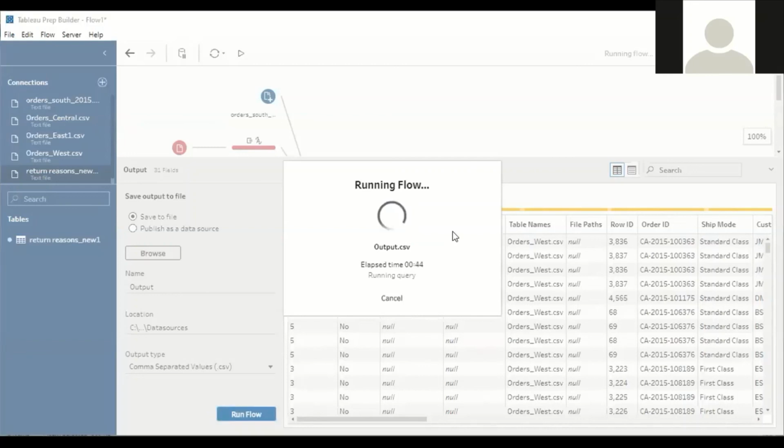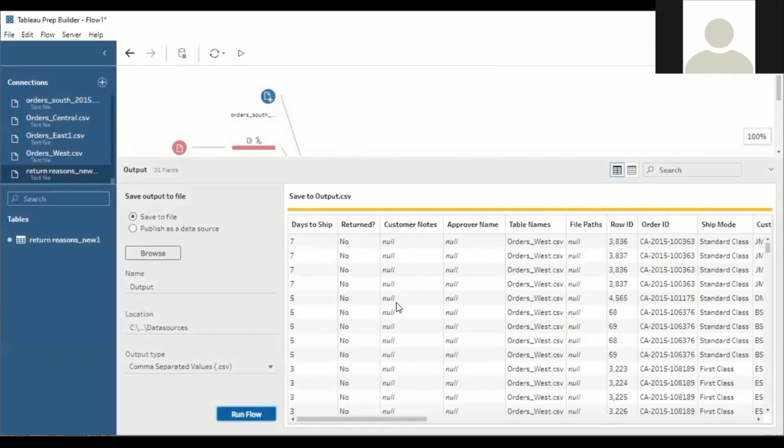We have the data of nearly 16,000 rows. Understood? So successfully we have saved the file, and we can access this file.